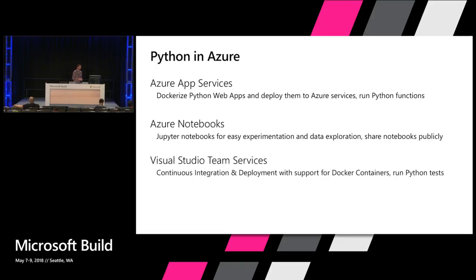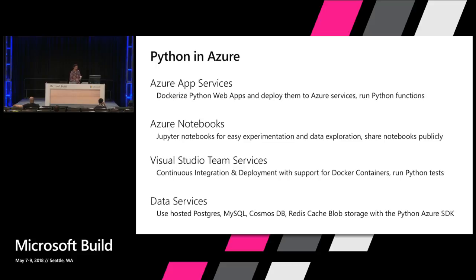And then we've got Visual Studio Team Services, which allows you to do continuous integration and deployment with support for Docker containers and running Python tests. And then finally, there's all sorts of various data services in Azure. You can use hosted Postgres, MySQL, Cosmos DB, Redis Cache. And all of these things are supported with the Python Azure SDK. Of course, not to mention all of the machine learning services in Azure, which all allow you to use Python-based code.